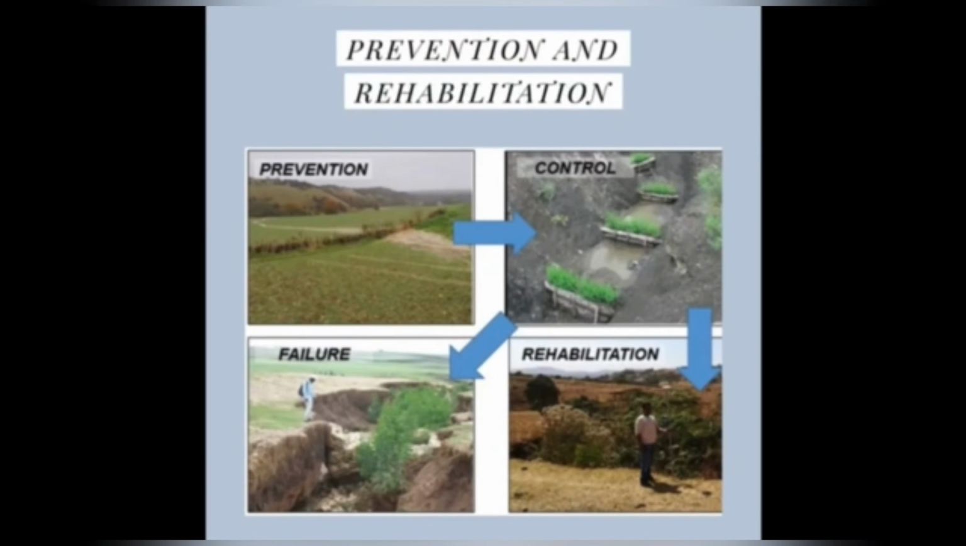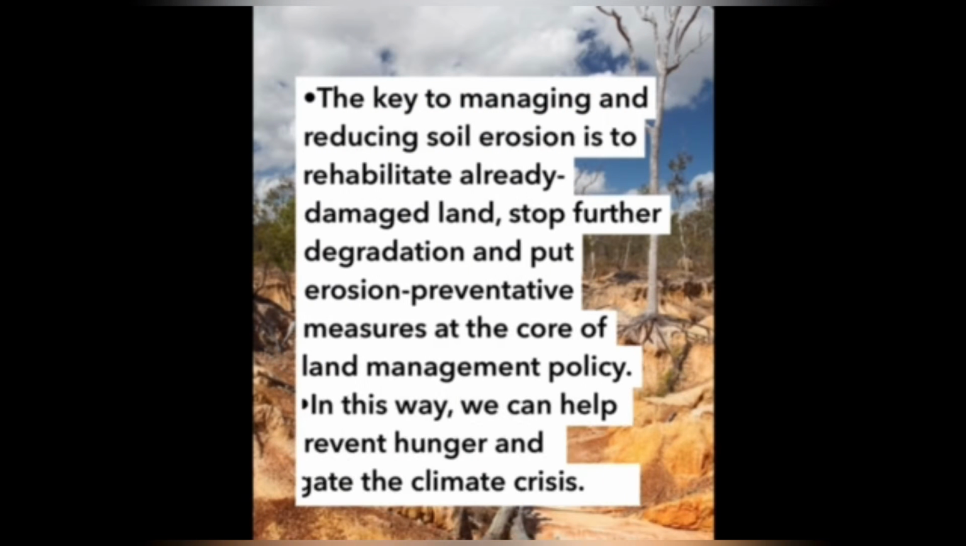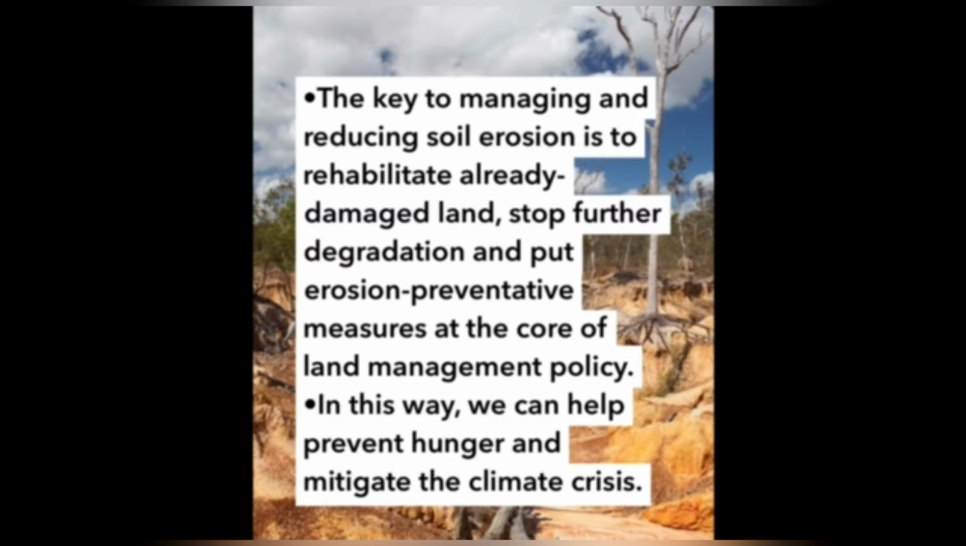The last one is prevention and rehabilitation. The key to managing and reducing soil erosion is to rehabilitate already damaged land, stop further degradation, and put erosion preventative measures at the core of land management policy. In this way, we can help prevent hunger and mitigate the climate crisis.